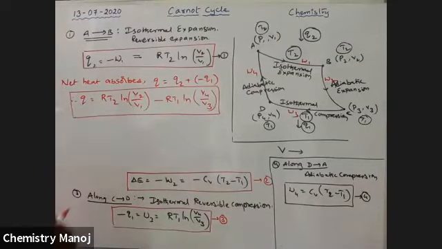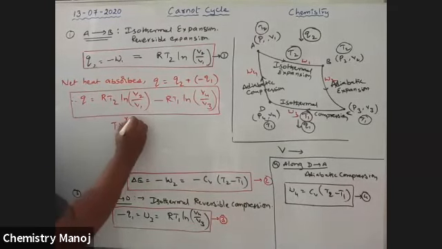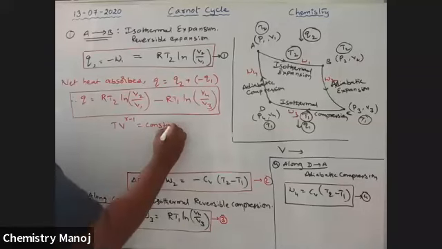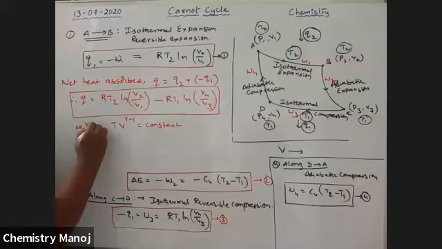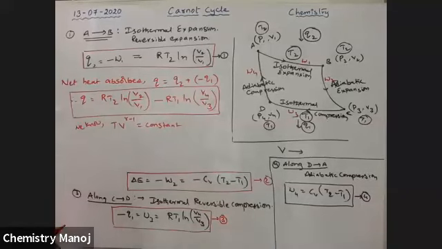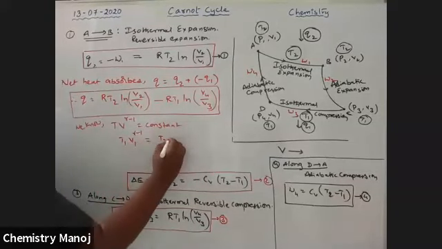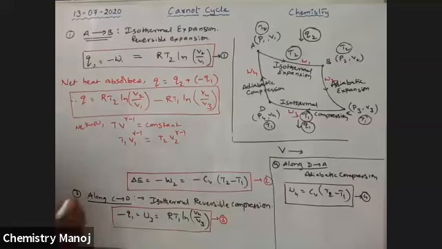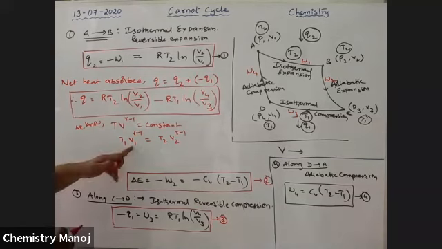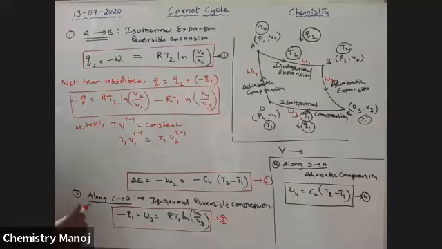We know for adiabatic cases, T V power gamma minus 1 is constant. Therefore T1 V1 power gamma minus 1 is equal to T2 V2 power gamma minus 1. Here V1 is V3, the initial volume.